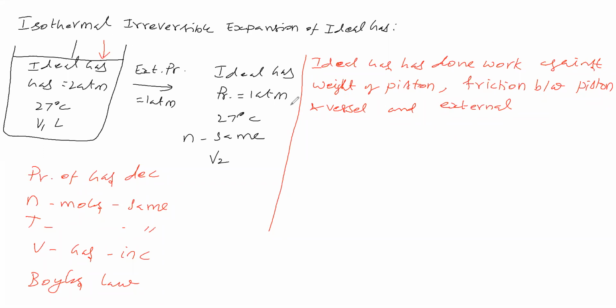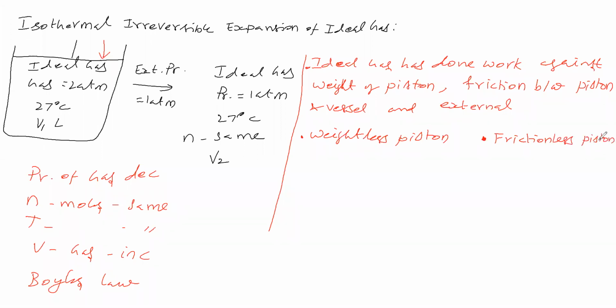Now we will go for some assumptions. One assumption is a weightless piston.